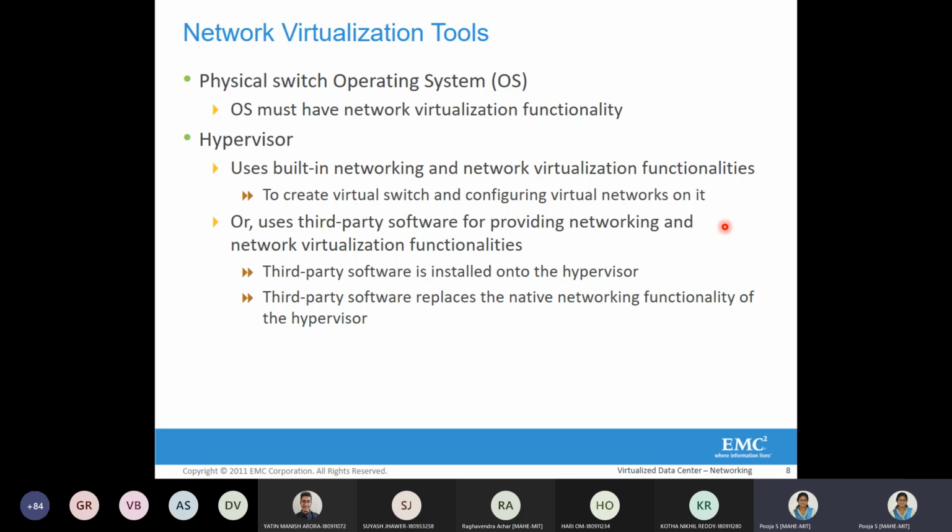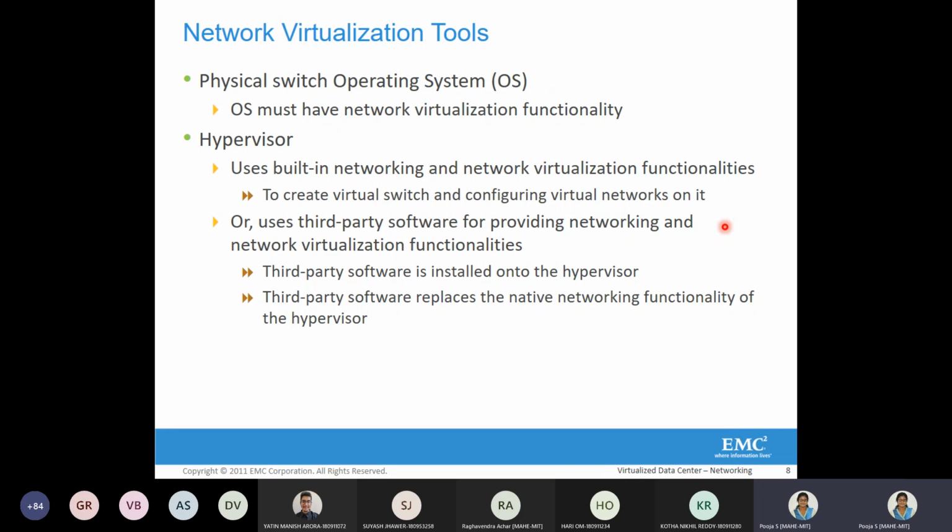The physical switch which provides the physical network, its operating system also performs network virtualization. So the physical switch OS will have a network virtualization functionality, and that helps in creating virtual networks on the physical and VM networks.